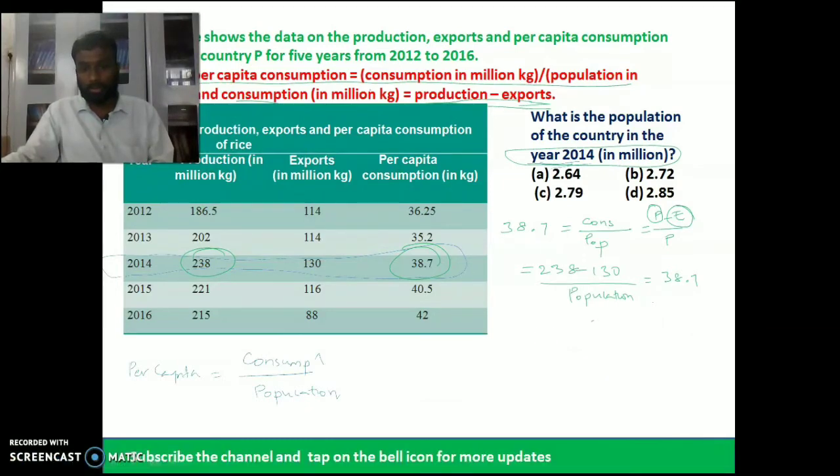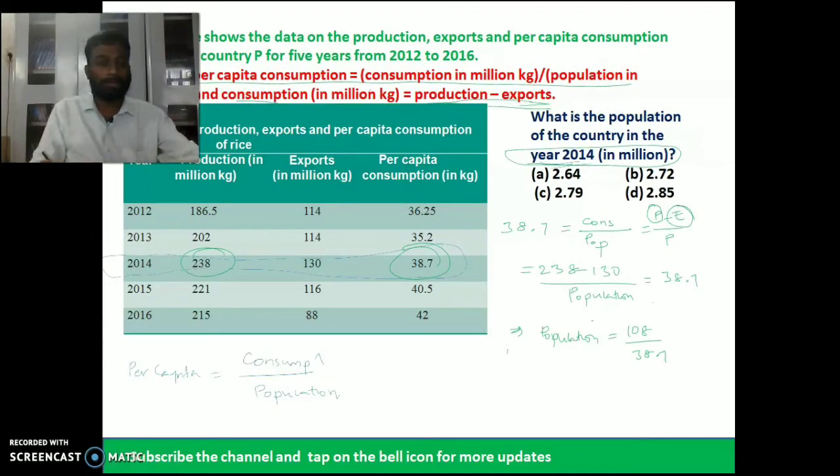That implies population is equal to 238 minus 130, which is 108, divided by 38.7. So 108 by 38.7. You just find the value and you will get the population.